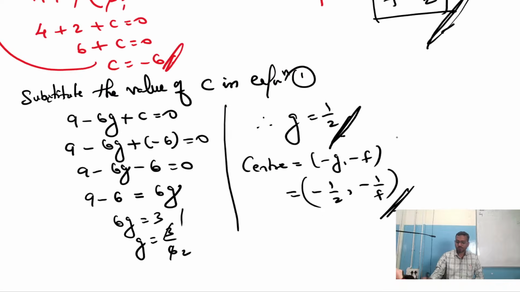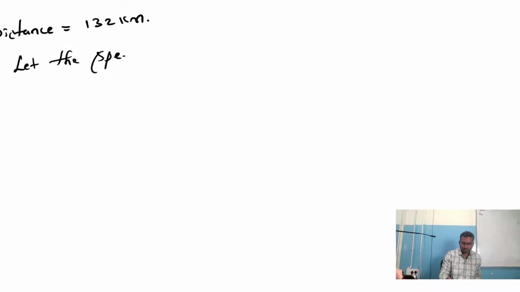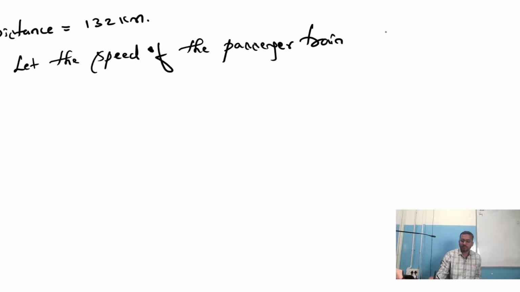First make a note. Assume the definitions. What is the distance both the trains are traveling? Distance is equal to 132 kilometer. Am I right? Both the trains are traveling a distance of 132 kilometer. Now let the speed of the passenger train be x kilometer per hour.